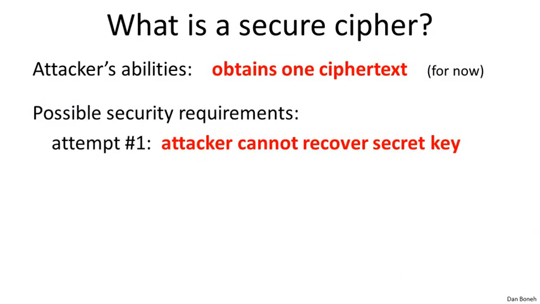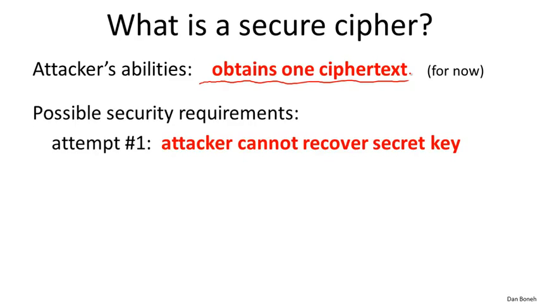In the context of stream ciphers, remember these are only used with a one-time key, and as a result, the most the attacker is ever going to see is just one ciphertext encrypted using the key that we're using. So we're going to limit the attacker's abilities to obtaining just one ciphertext. Later on, we're going to allow the attacker to do much more, but for now, we're just going to give him one ciphertext. And we want to define what it means for the cipher to be secure.